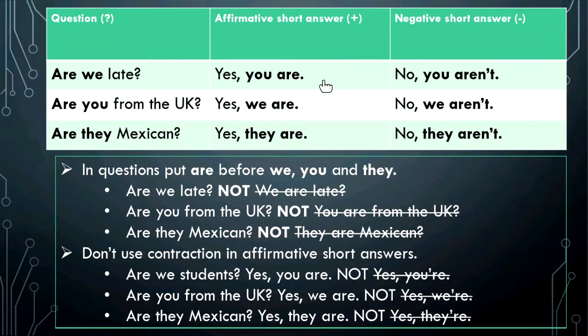In the case of affirmative short answers, remember we start with yes, then a comma, the subject, and then we finish with are. Also remember that in affirmative short answers, there is no contraction, okay, no contraction. And in negative short answers, we start with no, then the comma, subject, and aren't or are not. So the thing here is that in negative short answers, you can use contractions. Pueden usar contracciones. No son obligatorias, but you can use them.